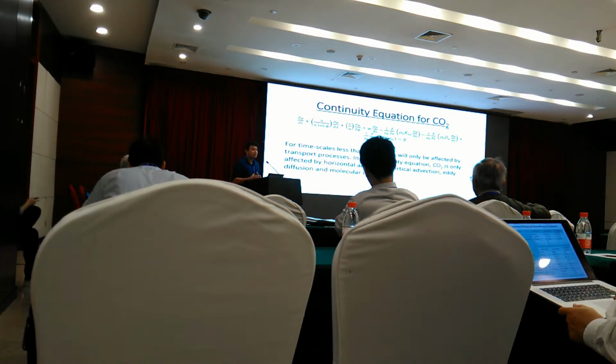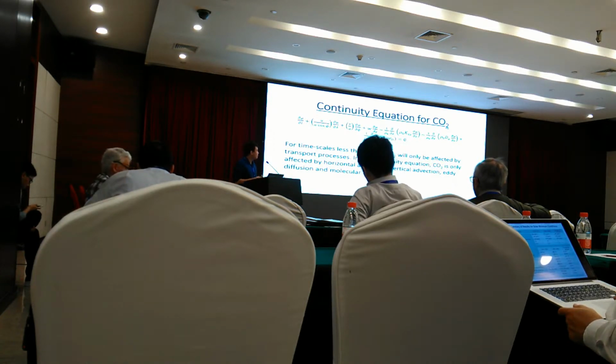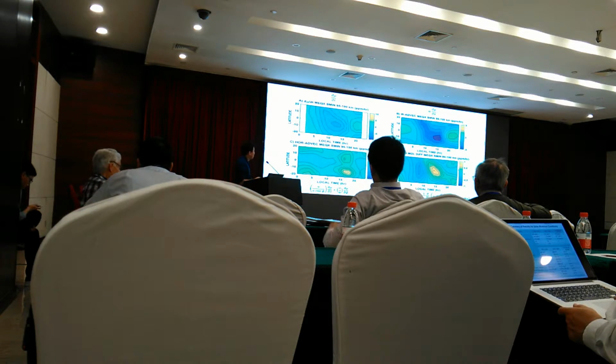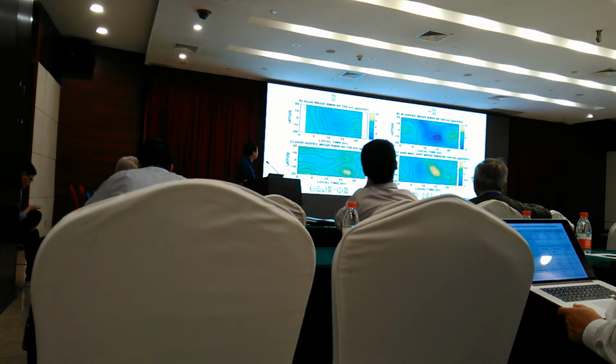And then we're going to try to see if we can actually construct a much more simplified transport model for this very specific region. So this shows the tendency analysis. This shows the time rate of change, so partial CO2, partial t. That's the first term in the equation. And these are the three I grouped them. So this one shows the vertical advection, horizontal advection, and the eddy-molecular diffusion.